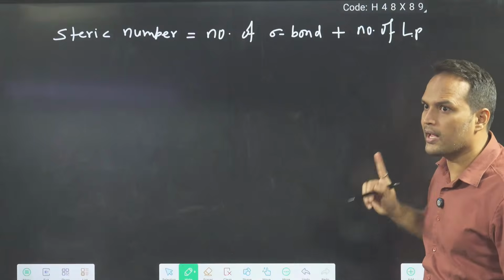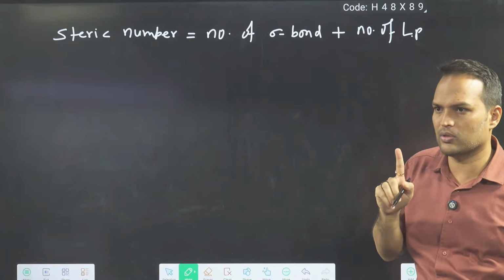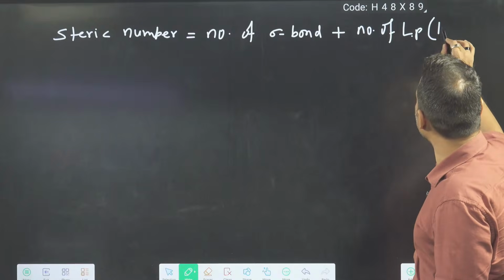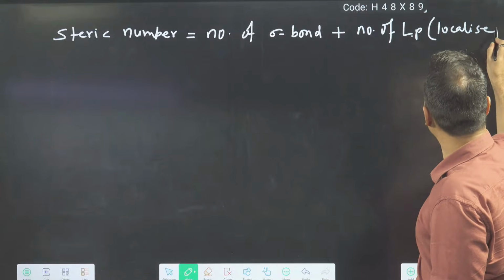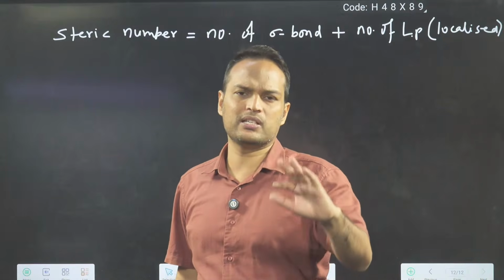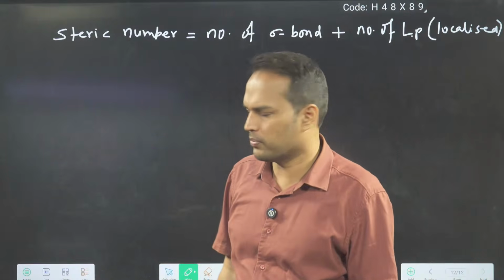It should be localized lone pair. When we study resonance, this word is important for you. You ignore it for now. So if anyone asks you what is steric number, you can simply say sigma bond plus lone pair.